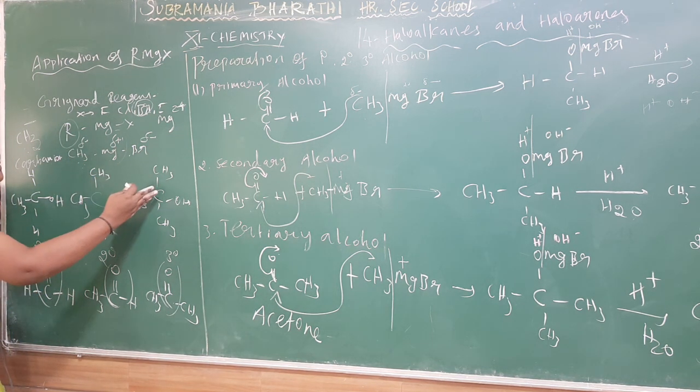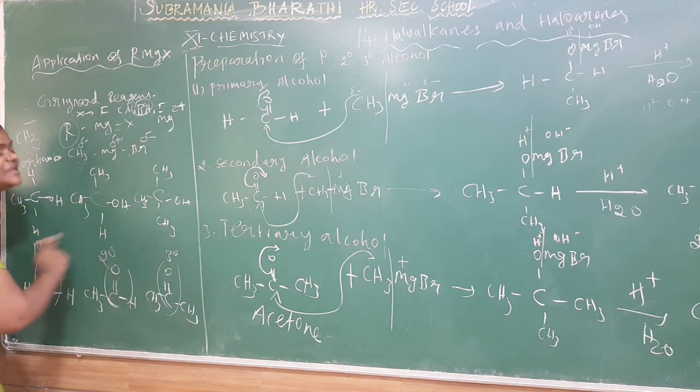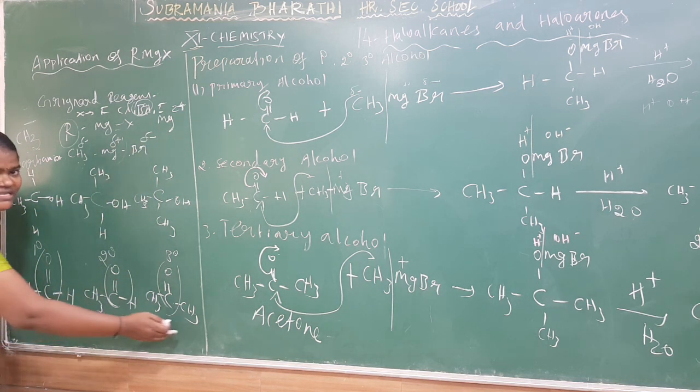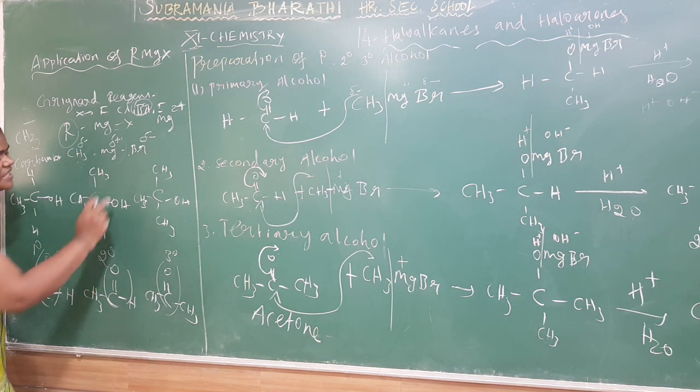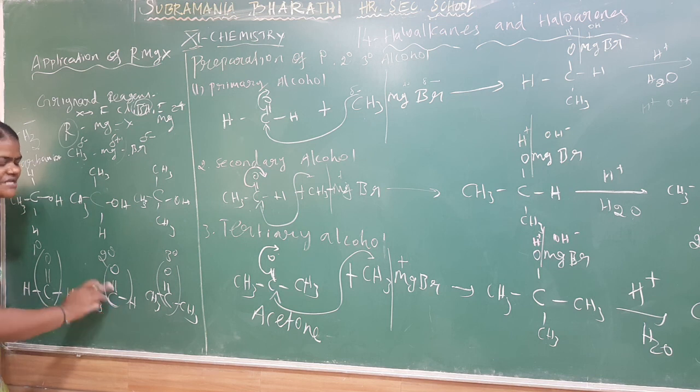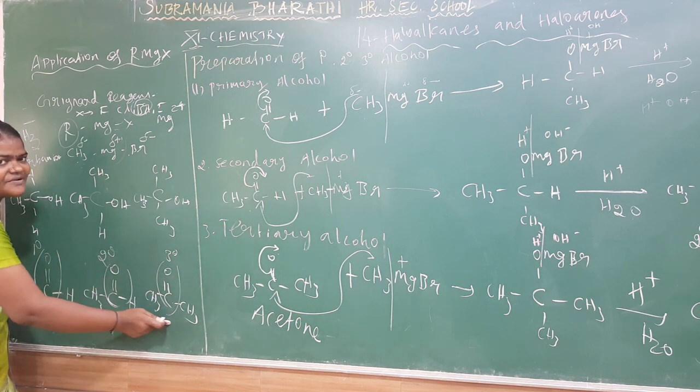This methyl magnesium bromide is used for preparation of 3 alcohols from the following compounds. Primary alcohol is obtained from formaldehyde. Secondary alcohol is obtained from acetaldehyde. And tertiary alcohol is obtained from acetone.